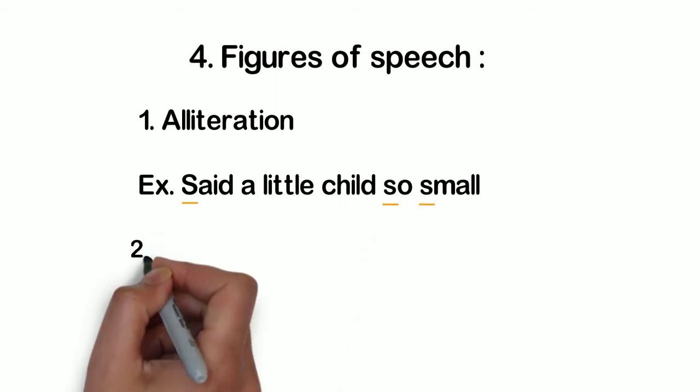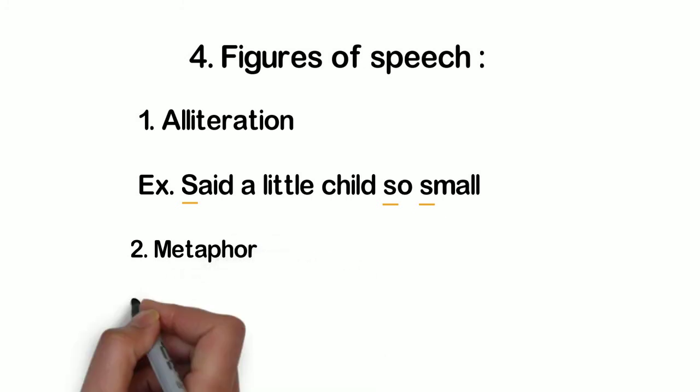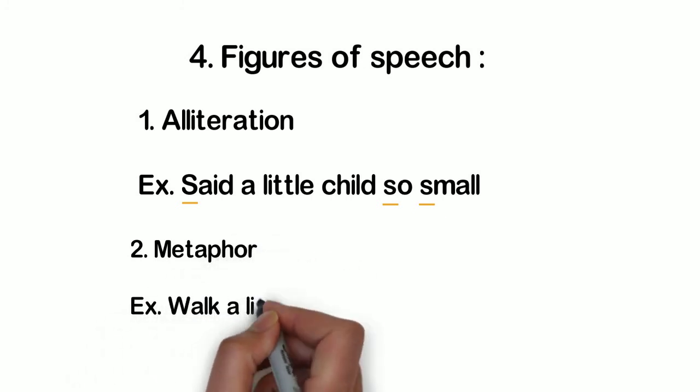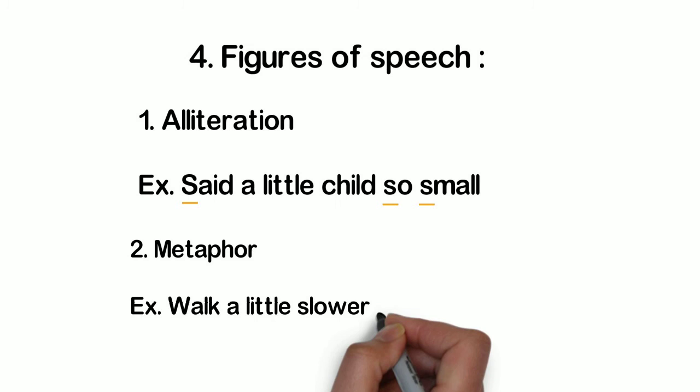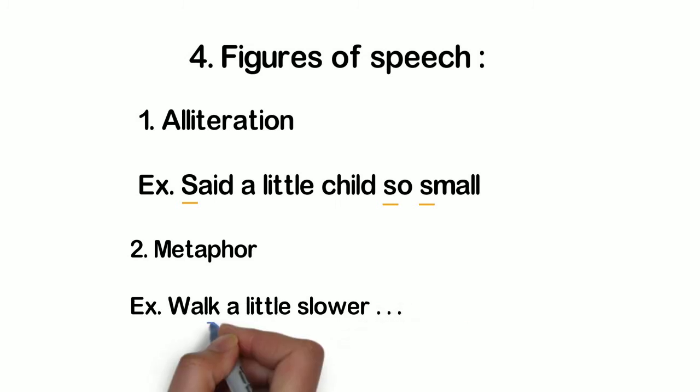Now see the second one, metaphor, म्हणजे रूपक अलंकार. The good example of that is "so walk a little slower daddy." Here the word walk refers not only to the action of walking but also to living and learning with the daddy.